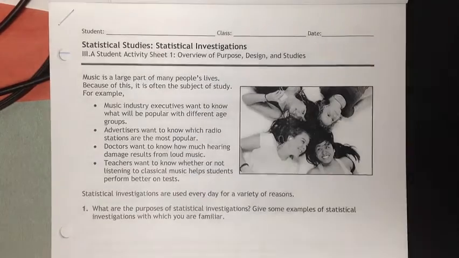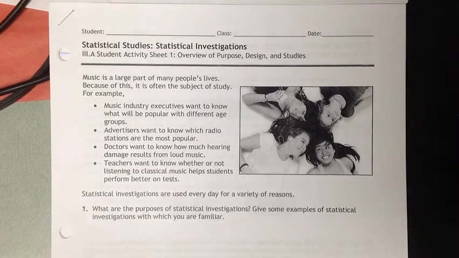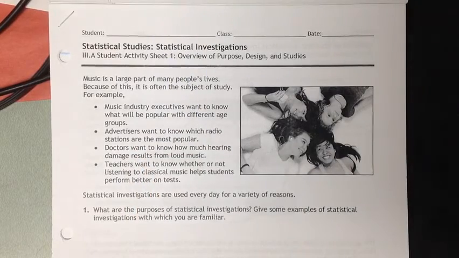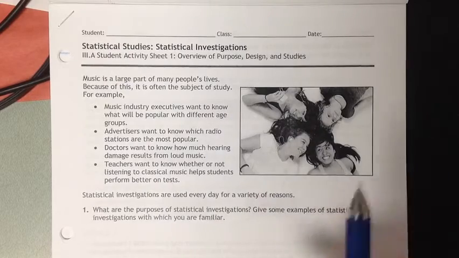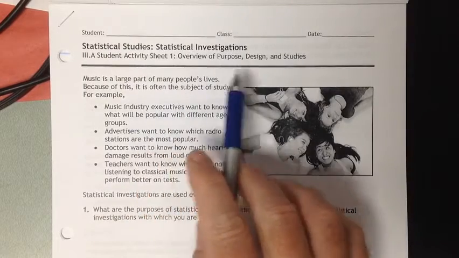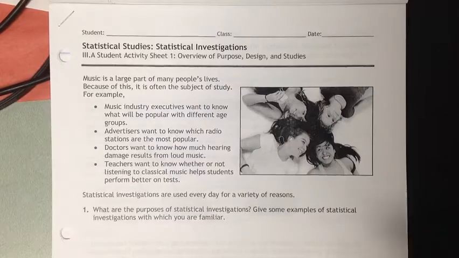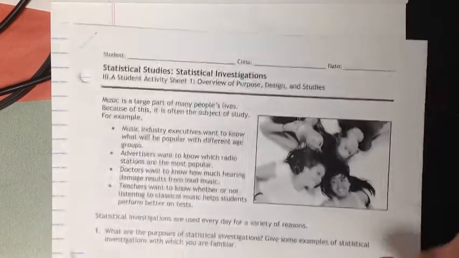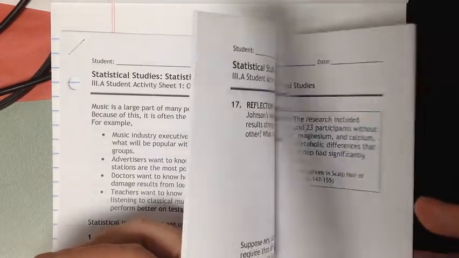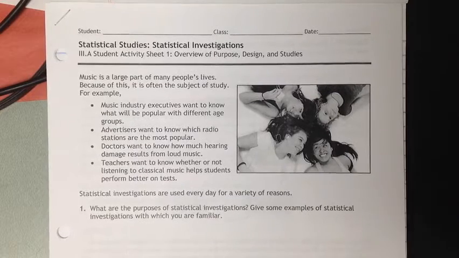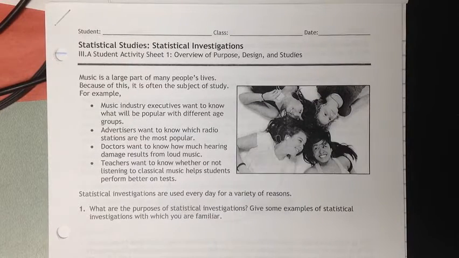Hey there, AQR students. We're starting off the year here, the new semester, with a unit on statistics. So in this first part, we're looking at statistical investigations. And we're kind of looking at statistics overall in general and some different things with that. This first student activity sheet 1 is an overview of purpose, design, and studies, kind of an overview of statistical studies. It's a long packet. We'll be spending the rest of this week on it, at least Wednesday, Thursday, Friday.